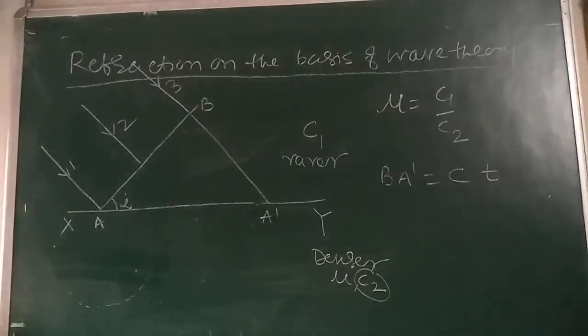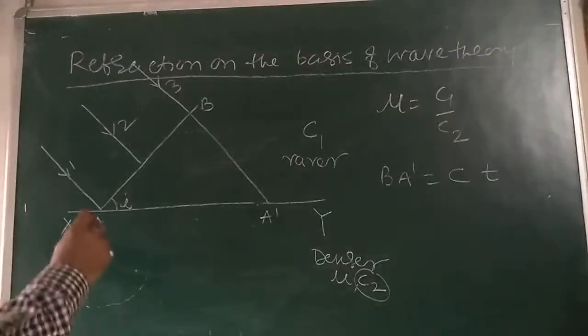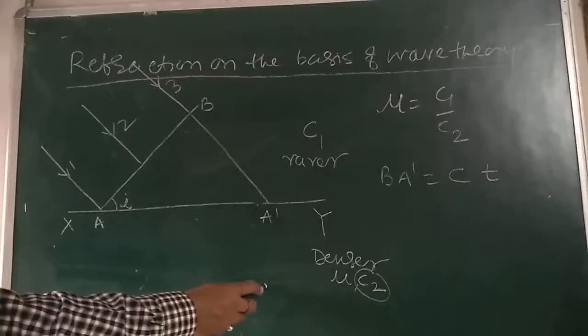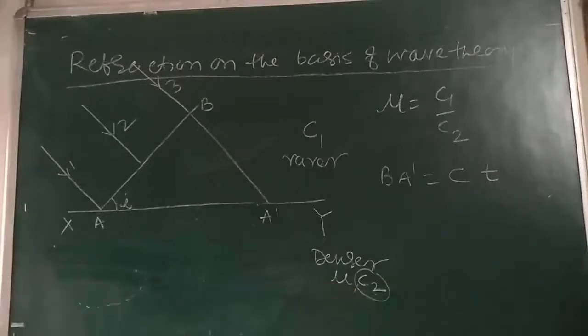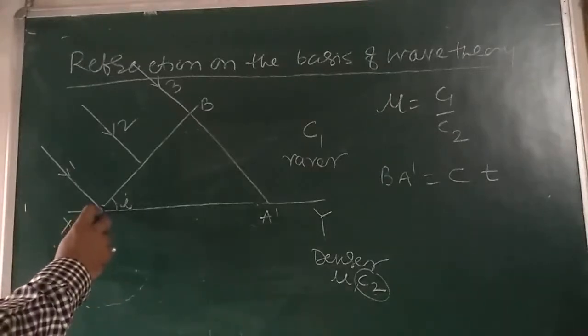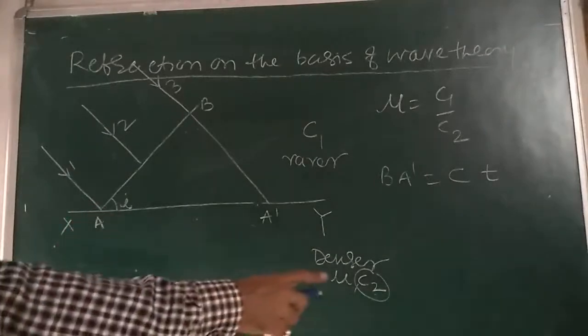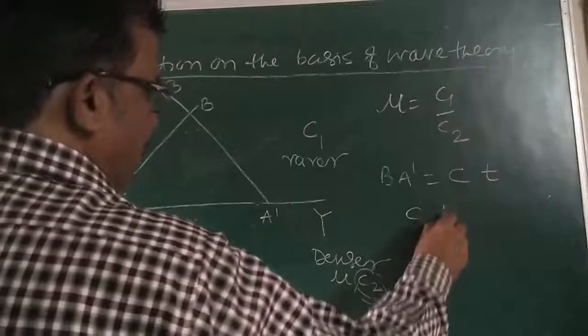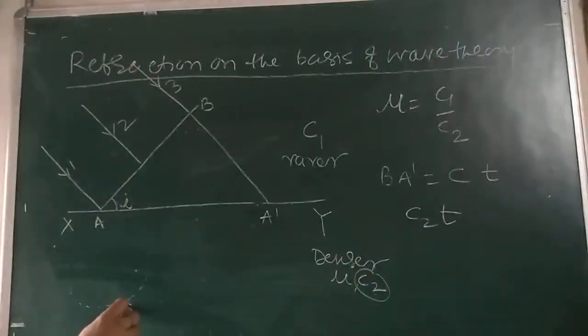So what I am telling here, the secondary wavelets from A travel into the denser medium with a velocity C2 and cover a distance C2 into T in a time of T seconds. So A is the center and the radius is equal to C2 into T. Here draw an arc, say at B dash.